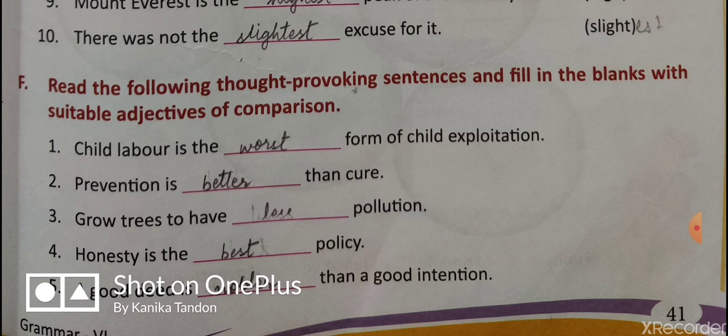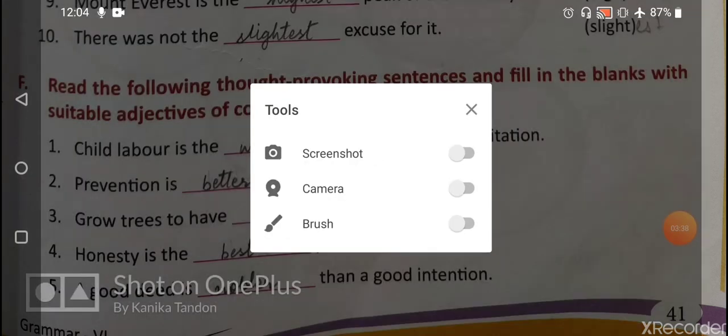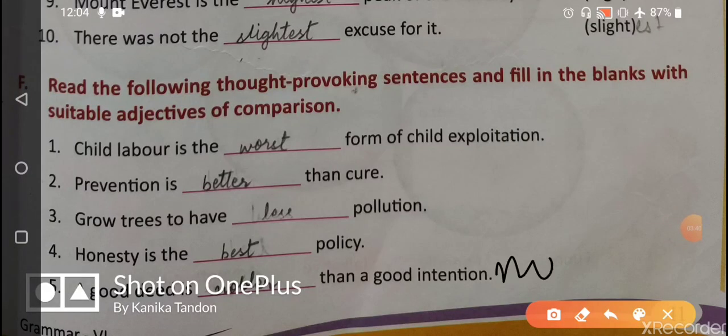A good deed is nobler than a good intention. Here, I'm sorry, because of my phone, I'll write it here. A good deed is nobler than a good intention.